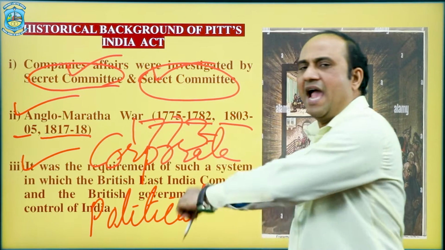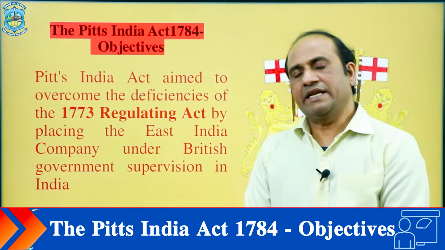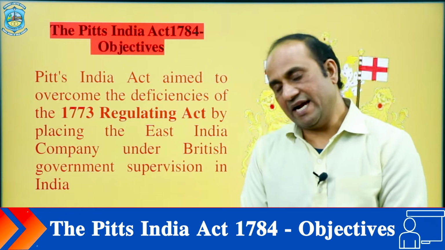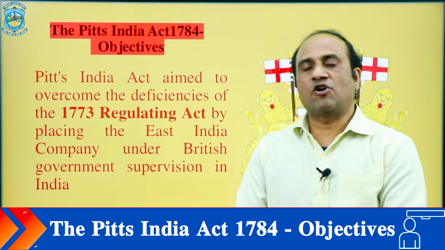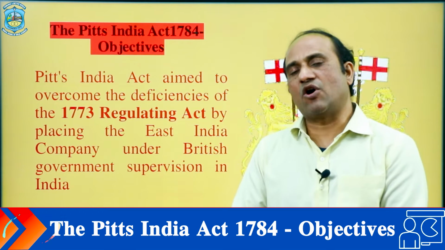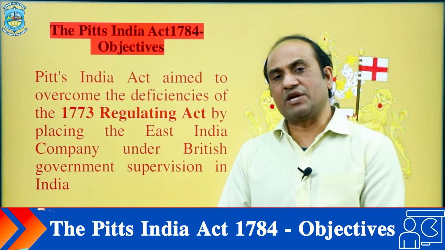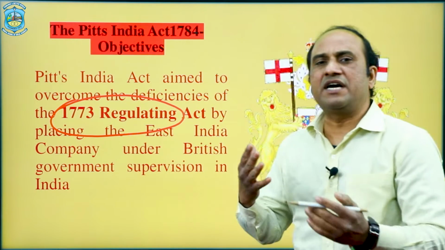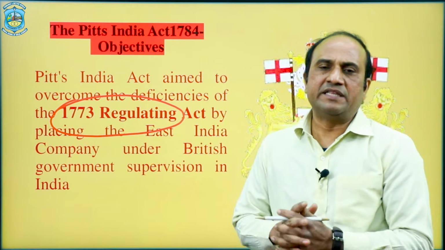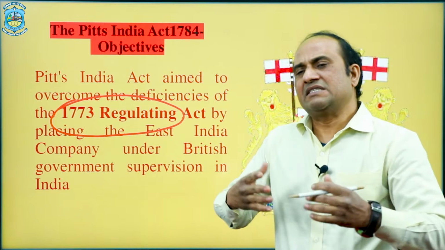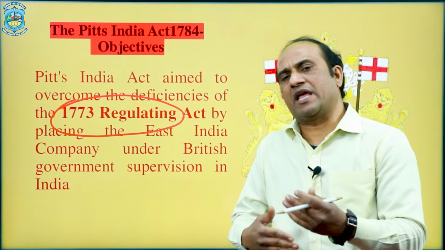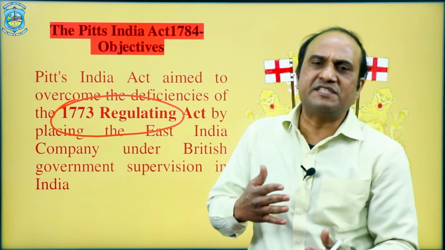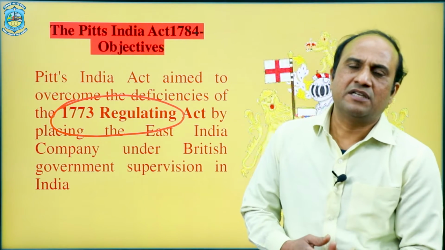Basically, this enactment, this constitutional amendment, was based on the 1773 Regulating Act, which was a major enactment in the constitution, but the 1773 Regulating Act came out with so many demerits, drawbacks or loopholes.